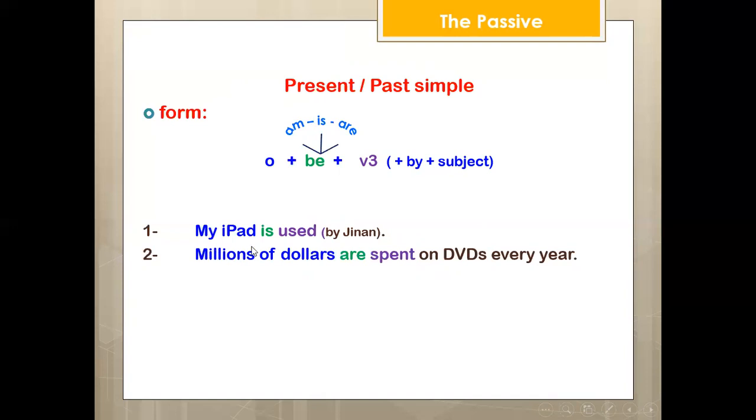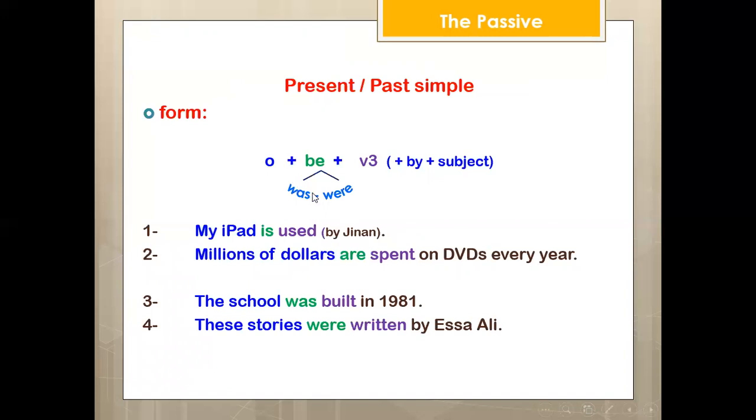My iPad is used by Jinan. Is used: be plus verb 3. Millions of dollars are spent on DVDs every year. So are: be plus verb 3.